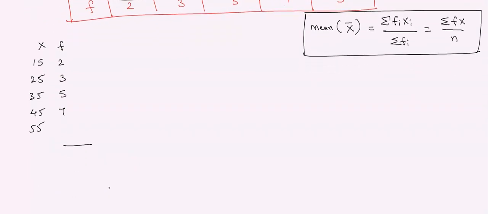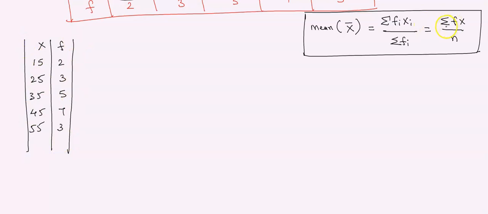Correct? Now observe here. Now see, look at the formula. अब question को तो हम scroll कर चुके हैं. Class interval से midpoint मिला, frequency question में ही दिया था तो हम इसको लिख दिए. Correct no? Understood? These are all midpoints and these are all frequencies.